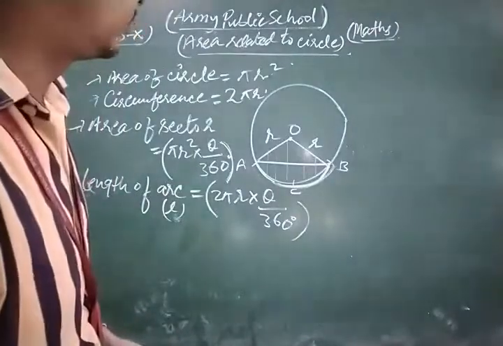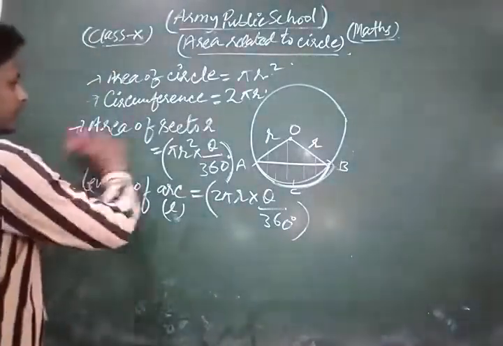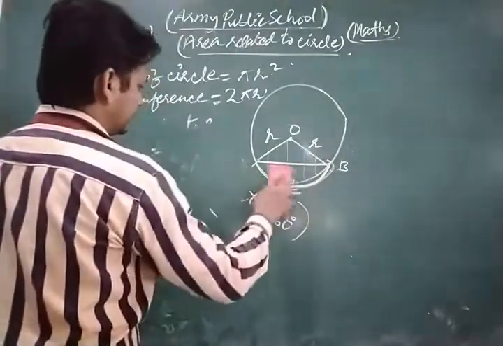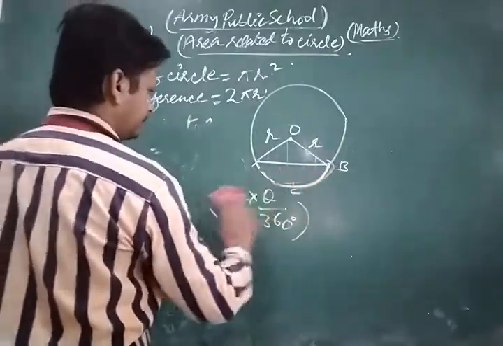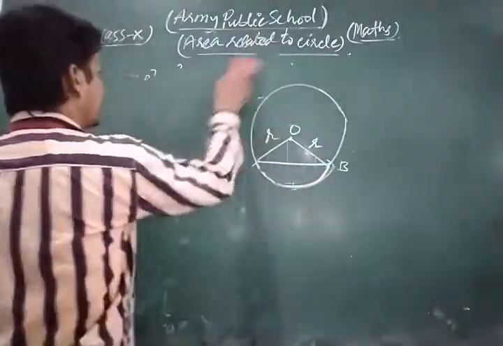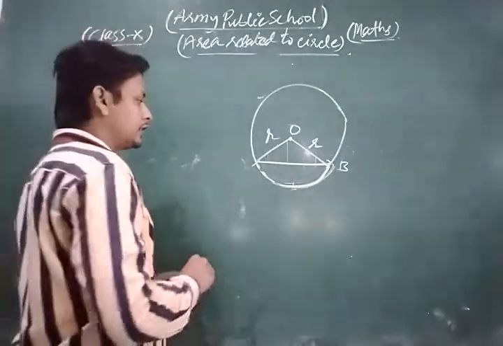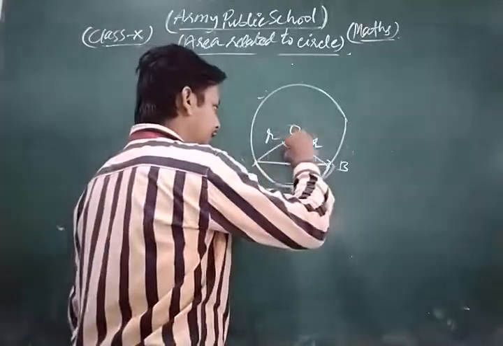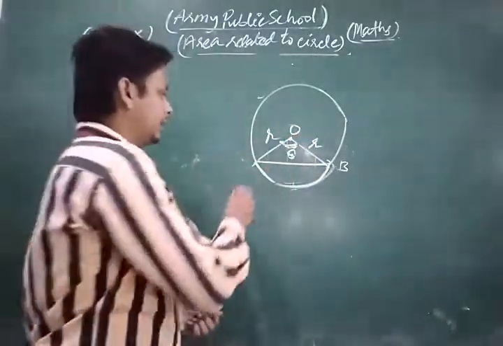Now look, we have discussed the concept of the sector of the circle and its formula. A very important formula related to this: dear students, if the central angle is theta, then what is the area of triangle AOB?